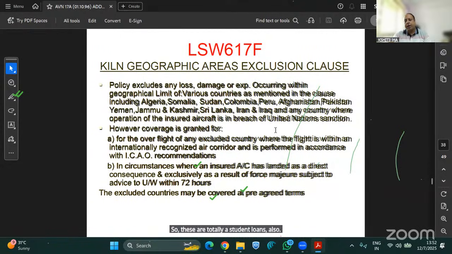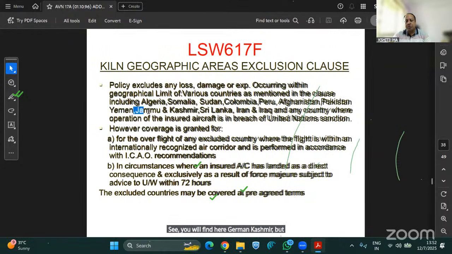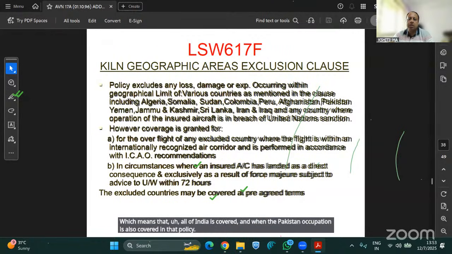And if any country needs to be covered, see, you will find here Jammu and Kashmir, but now Jammu and Kashmir is not used here. Whenever you use India, it includes Jammu and Kashmir, or we will stipulate in the policy India including J&K, which means that the whole of India is covered, and Pakistan-occupied Kashmir is also covered in that policy, if we are including it.